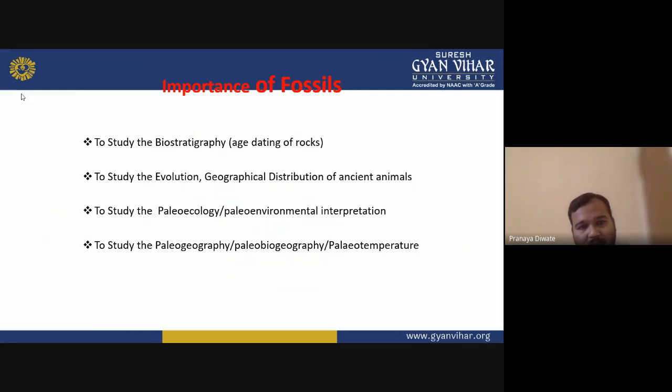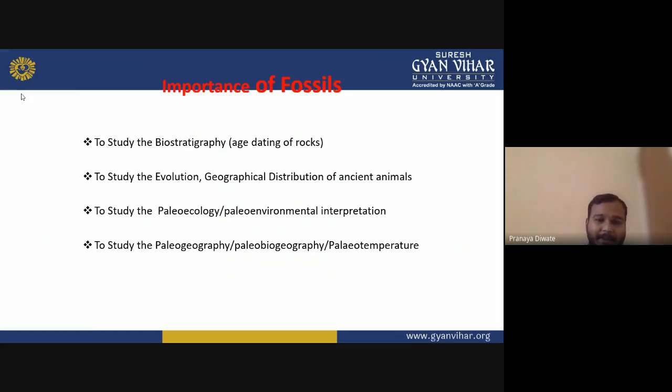The importance of fossils is to study biostratigraphy, meaning you should know about the age of different rocks, then the evolution and geographic distribution of ancient animals, paleoecology, paleoenvironmental interpretation, paleogeography, paleobiogeography, and paleotemperature.